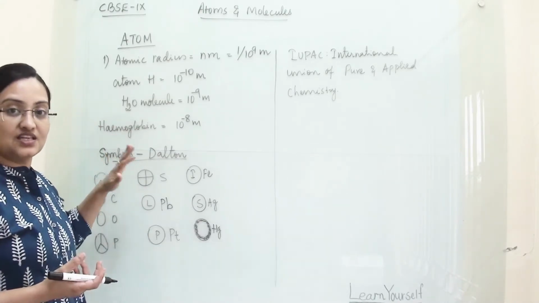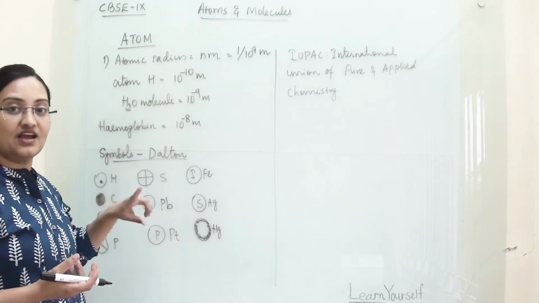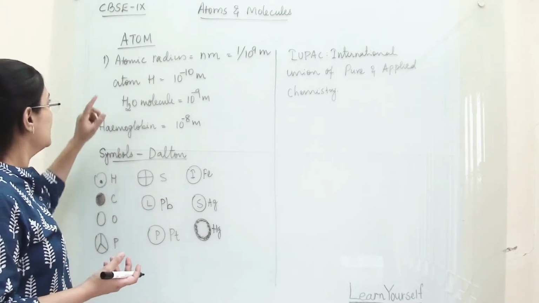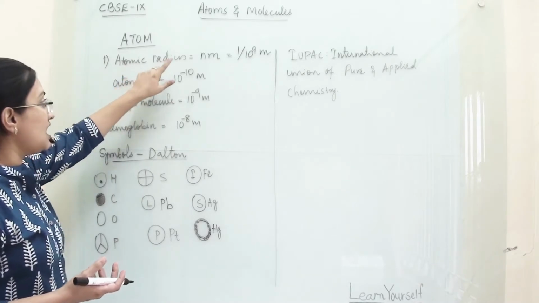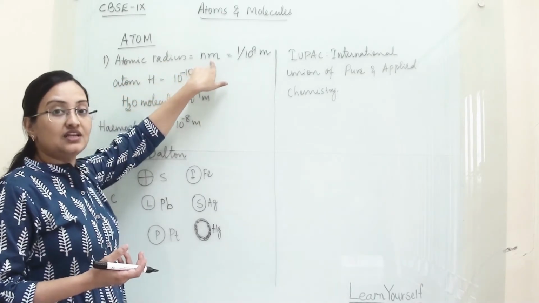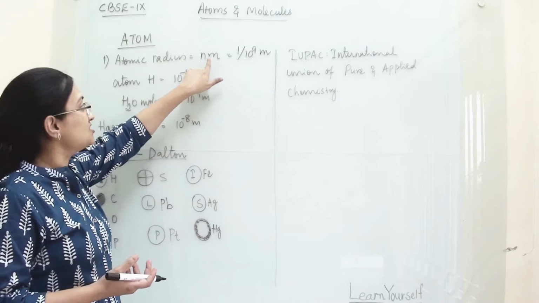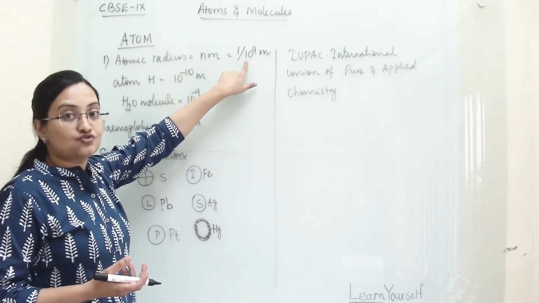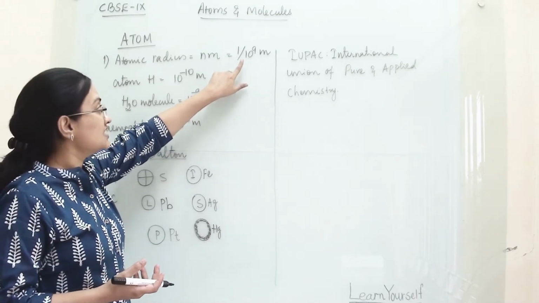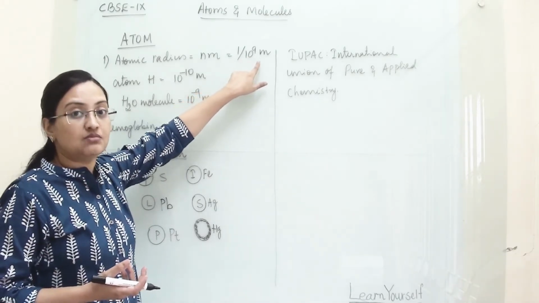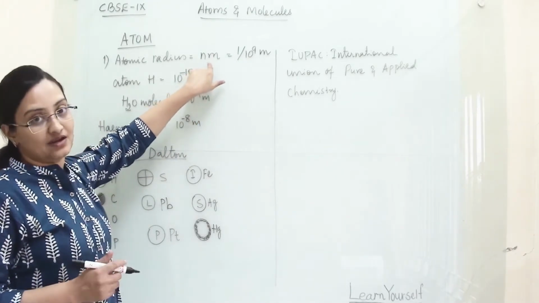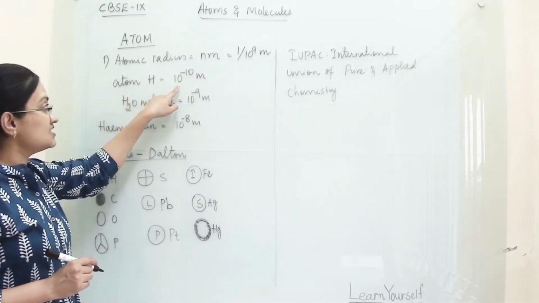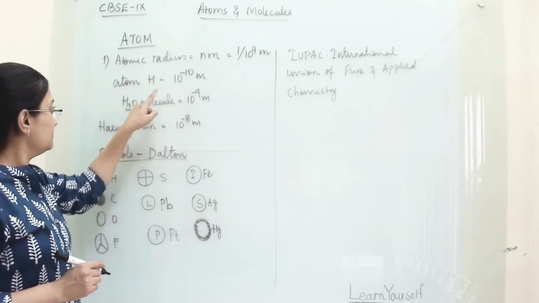Atoms are the basic unit of any matter, and they are the only particles taking part in a chemical reaction. Now, atomic radius we measure in nanometers. What is a nanometer? 1 nanometer equals 1 divided by 10 raised to 9 meter. That means 10 raised to minus 9 meter equals 1 nanometer.